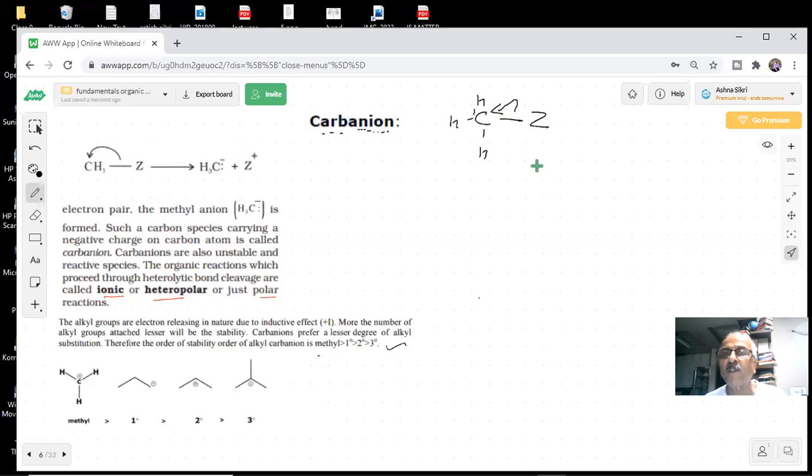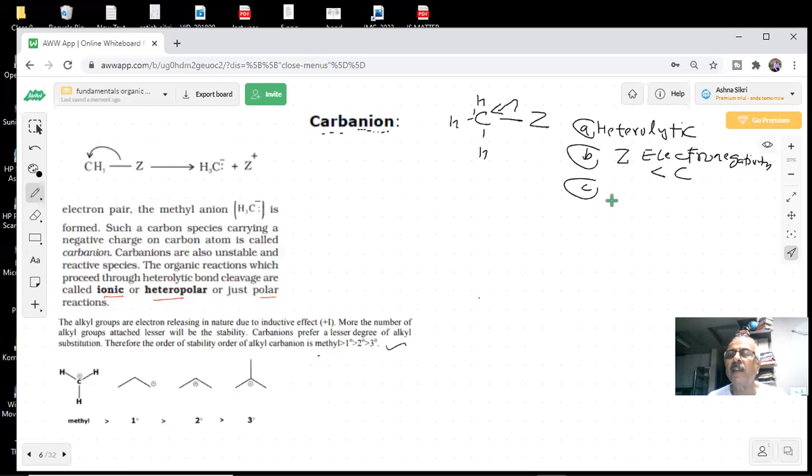I have shown a complete arrow. That means 2 electrons are shifting to the carbon. Yes or no? Sir, in case of heterolytic fission. You are saying this is heterolytic fission. Now, which atoms will show this? Which atom should be Z? Sir, Z should be such an atom which is less electronegative than C. Okay, you are saying Z's electronegativity is less than carbon.